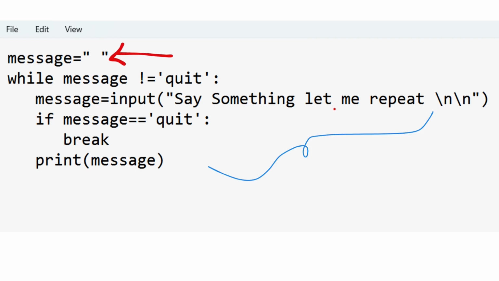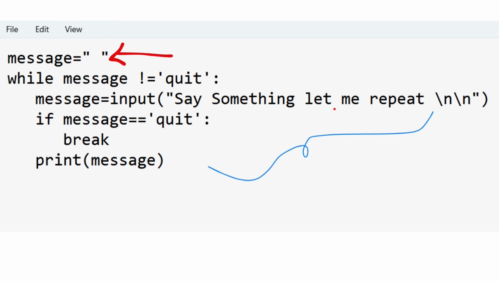Once you feel completely tired of writing so many lines, we are just going to enter quit. The program asks us to say something, let me repeat, and we have entered quit. Now when it checks the if statement, if message equal to quit, of course we have entered quit, so it will hit break. The program is taken out of this loop and stops running.